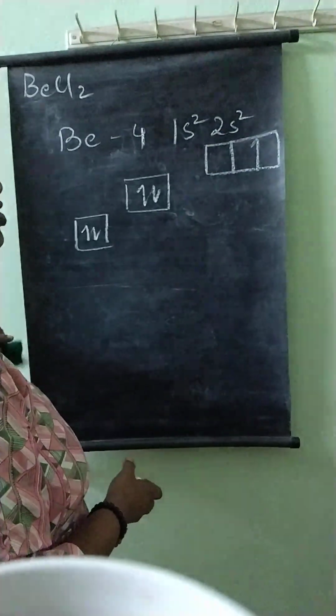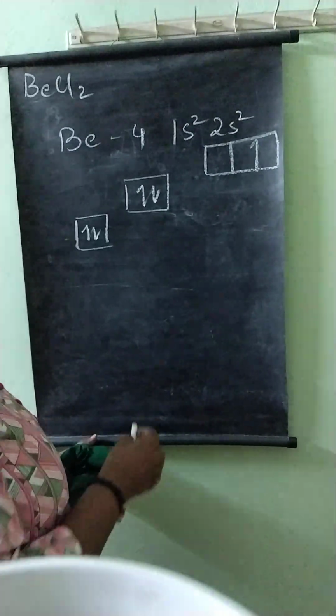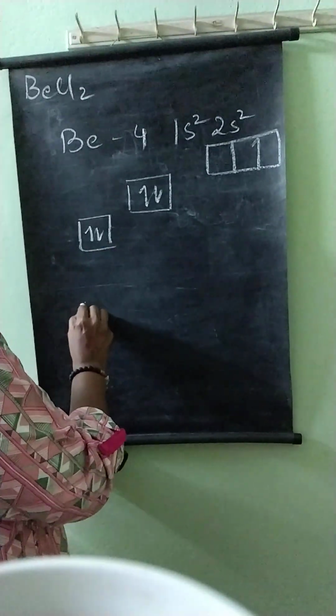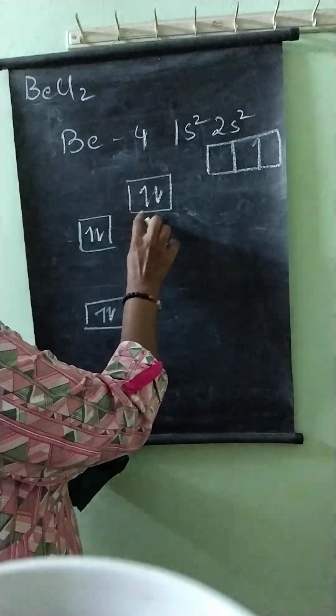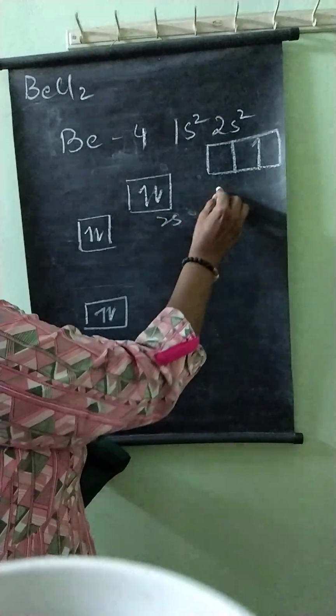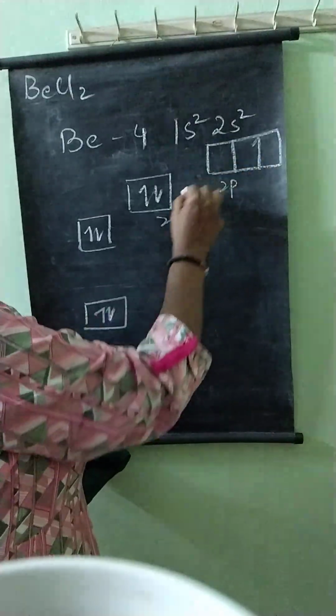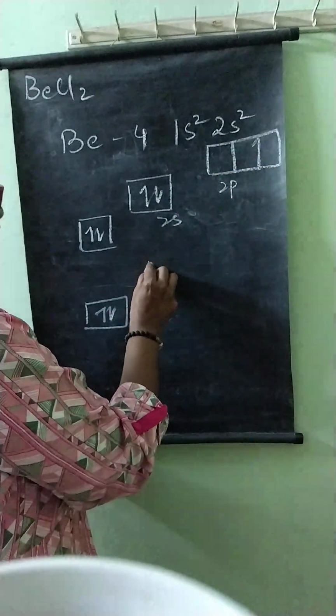What happens to beryllium is, these two 1s electrons remain as they are. The 2s and 2p undergo a rearrangement.